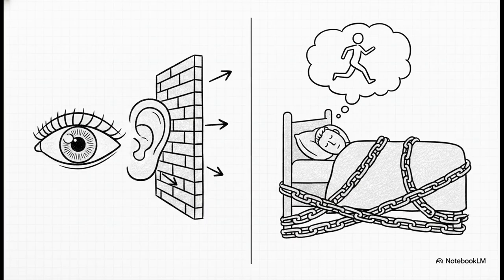Second, movement inhibition. Your physical movement is temporarily paralyzed. This is incredibly important because it physically stops us from acting out whatever bizarre, wild things are happening in our dreams. You are locked in, relying purely on internal brain activity.